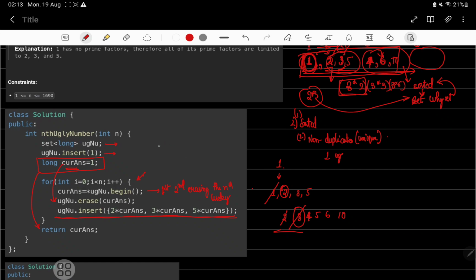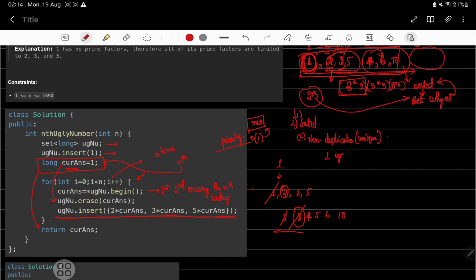At last, because this loop runs for n times, we will have the nth ugly number in our current answer. Now we could also have used a priority queue, which is a better approach than a set, because it will handle the minimum of all the ugly numbers in a min heap, and then O(1) time will be taken to get it.